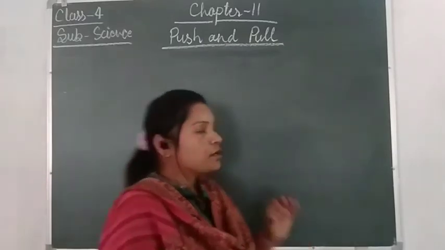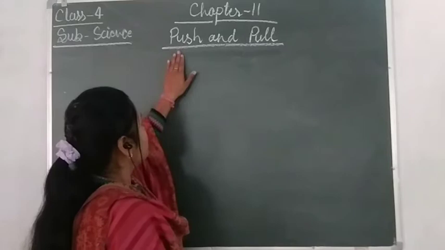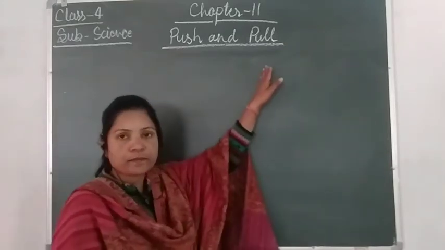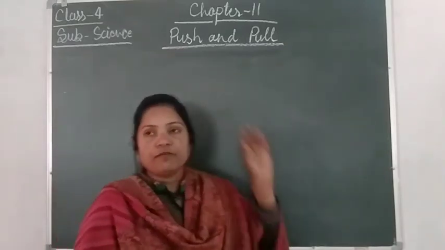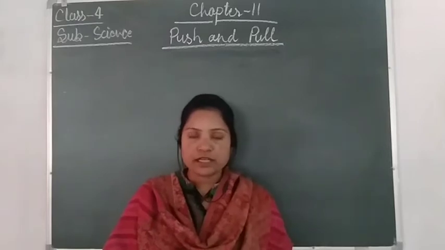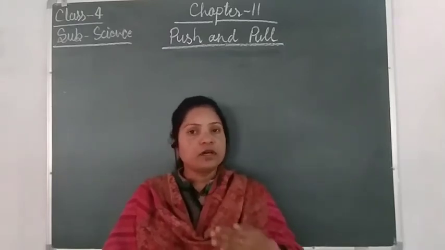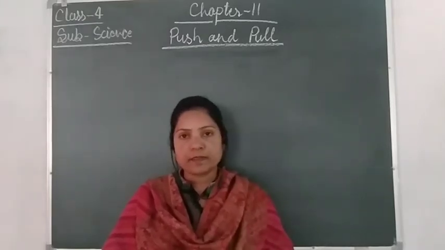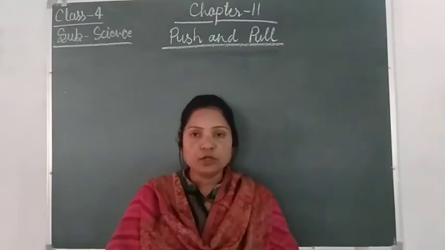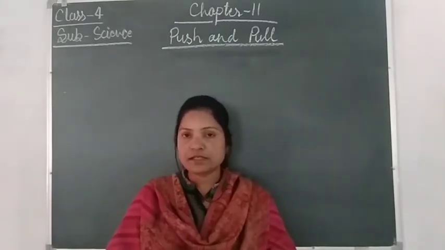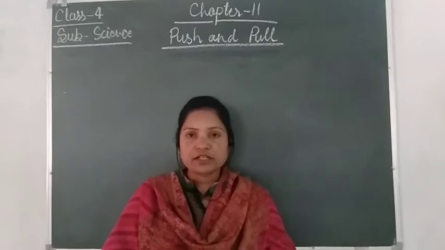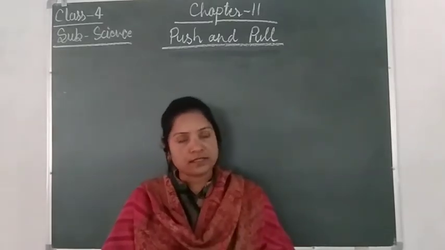So the first question arises, what do you mean by push and pull? So when we push an object, it will move away from us. Similarly, if we want to pull an object, what happens? The object moves towards us.